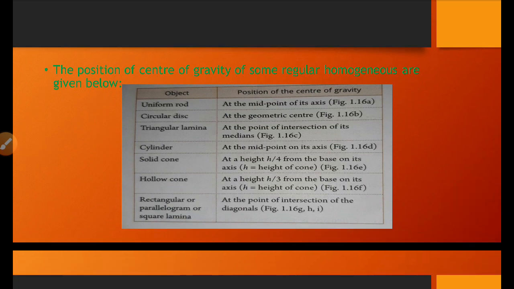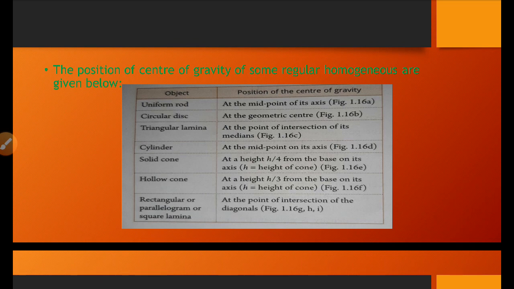See the position of center of gravity of regular homogeneous bodies. Uniform rod: at the midpoint of its axis. Circular disc: at the geometric center. Triangle lamina: at the point of intersection of its medians. Cylinder: at the midpoint on its axis.